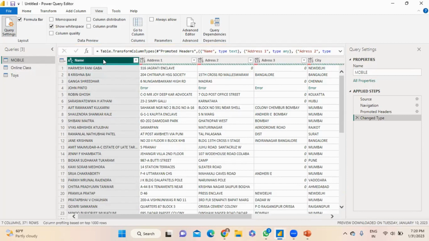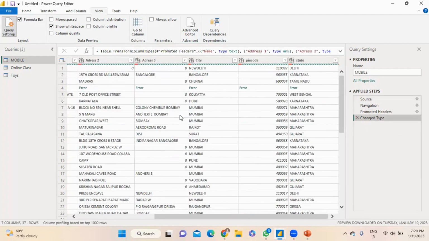If you want to change the name over here, like there is a name, and I want to put the name Customer, just simply double click, type Customer and press enter. After pressing, the name will be changed. If you want to go back with Control Z, there are Applied Steps. There is a red cross. I'm clicking on Rename. Now you can check over here, the name will be displayed.